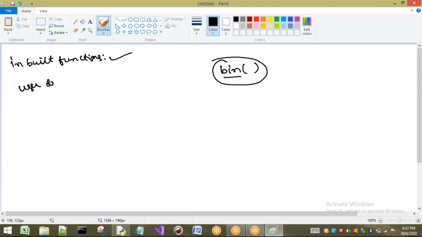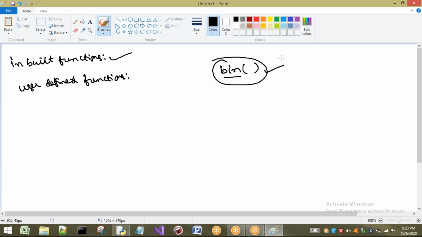User defined functions. So why do I have to go to user defined functions? The reason is, if I want to perform some task, if it is already present with the Python interpreter, no problem, I will execute that one. But whatever the task or function I want to execute, if it is not present with the Python interpreter, then I have to write it on my own.